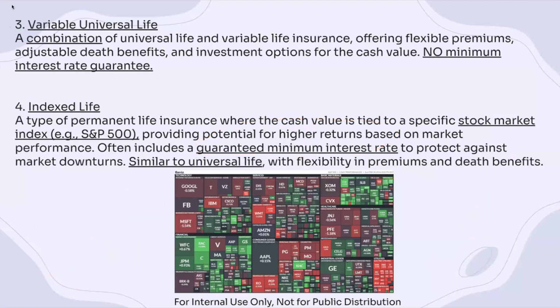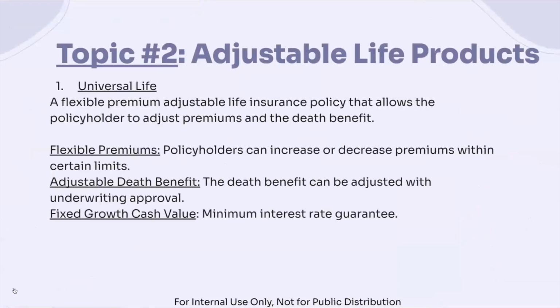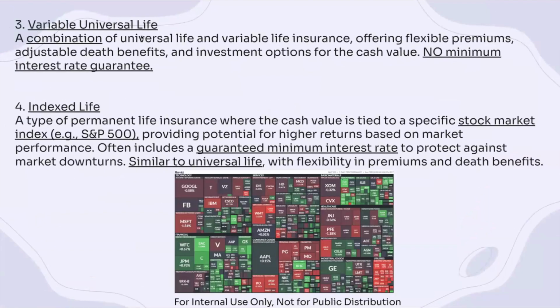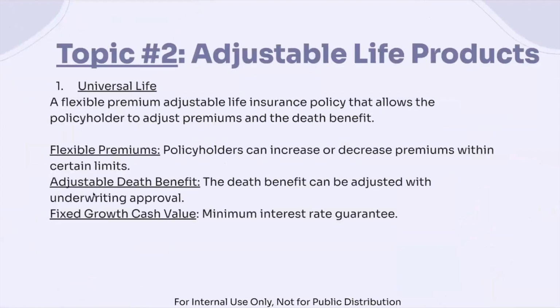Okay, so let's go through these again. You have universal life, variable whole life, variable universal life, and index life. You really need to go through these characteristics, because on the exam they can give you definition questions, but they also give you contextual questions.